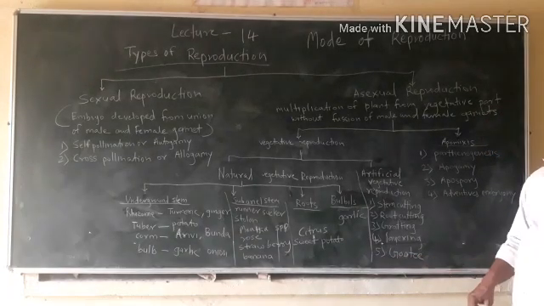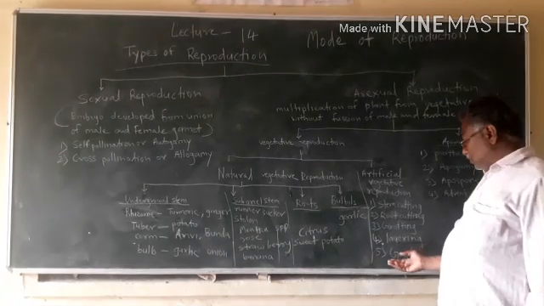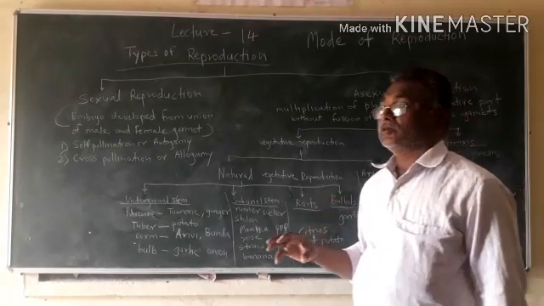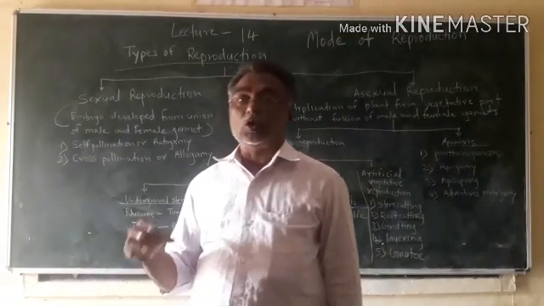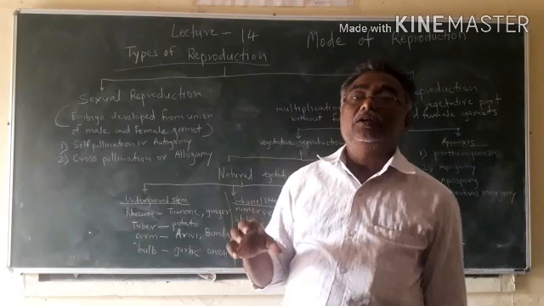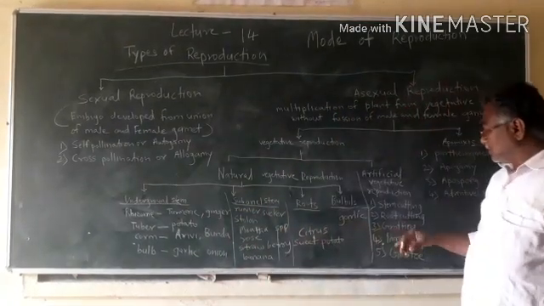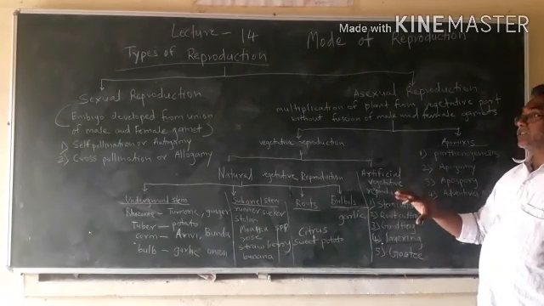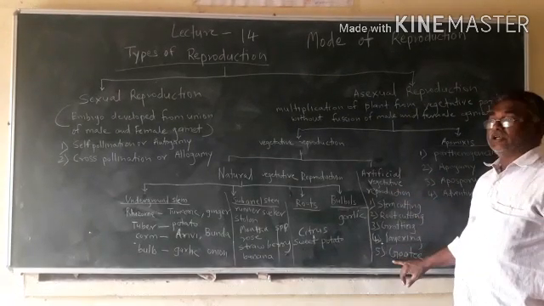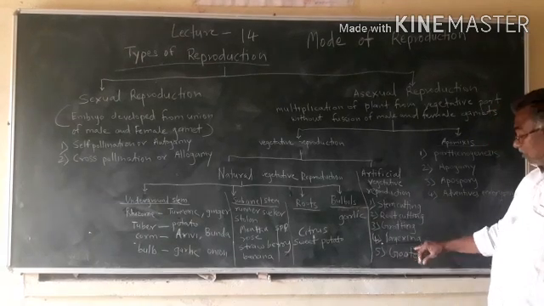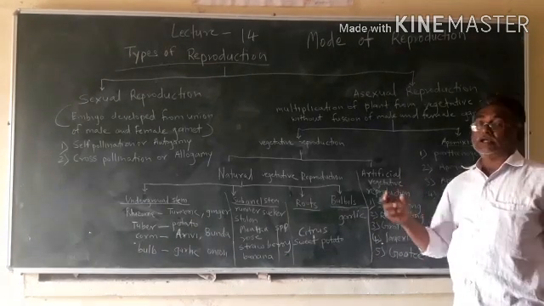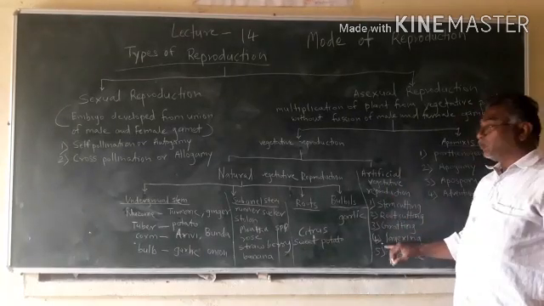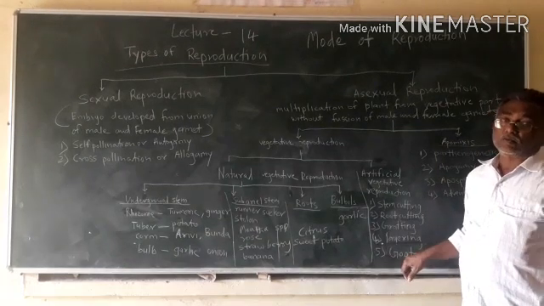Then the fifth type is Guti. In a part of the stem, soil and moisture are artificially packed at certain places on the stem, and then roots come to that part, and a new plant is formed.